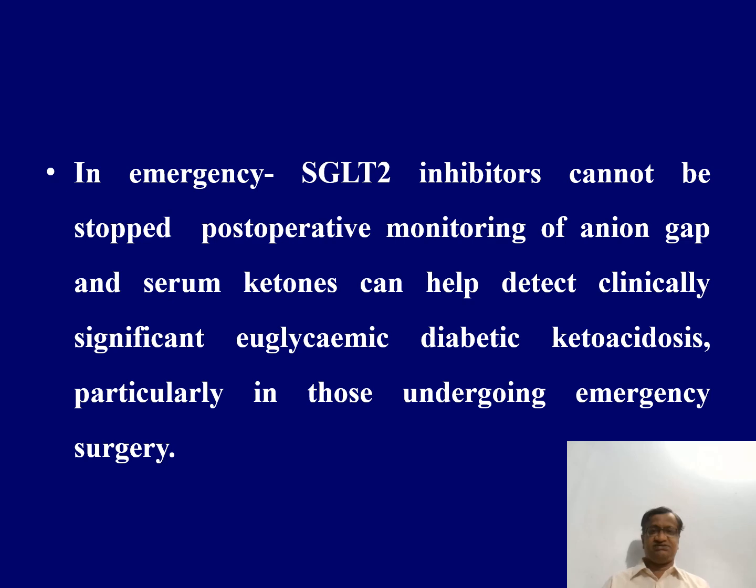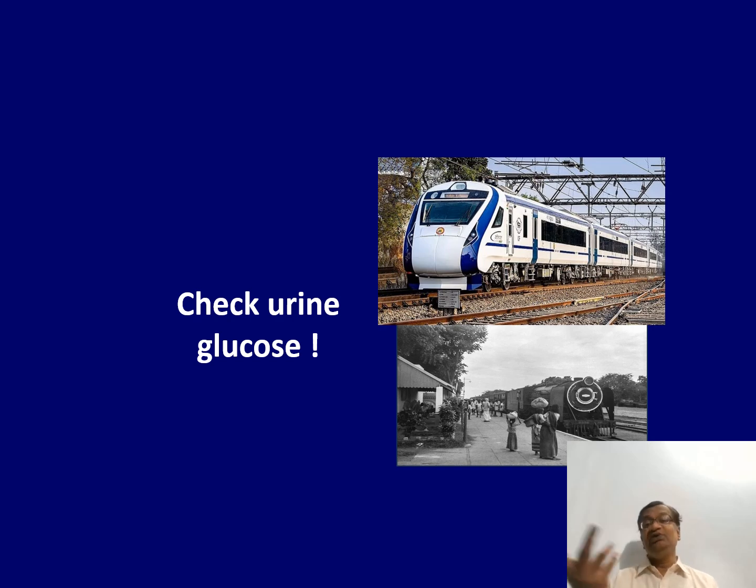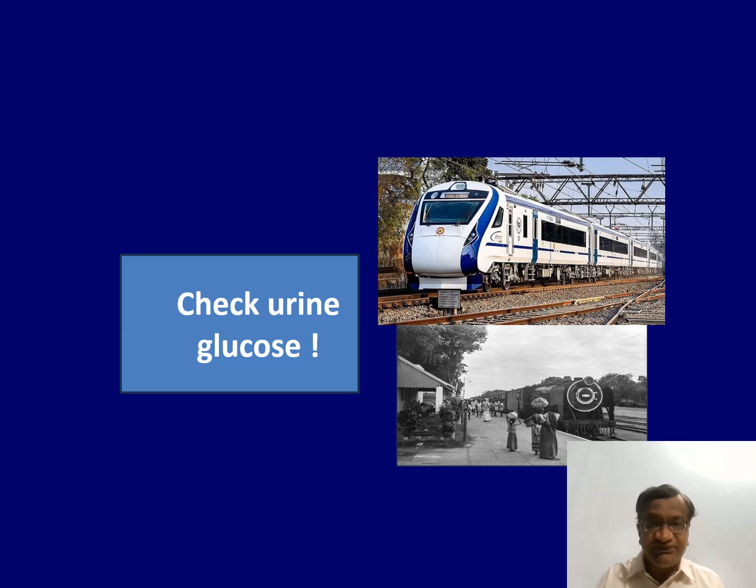In an emergency, what should I do? SGLT2 inhibitors cannot be stopped, so we need to monitor the anion gap. We need to monitor serum ketones because they may cause euglycemic acidosis. If you measure only the glucose, it will be missed. So we need to measure glucose, ketones, and the anion gap. All these things have to be measured in a patient going for emergency surgery on SGLT2 inhibitors. Take serum ketones, check urine glucose. Sometimes switching to the original drugs may be better.